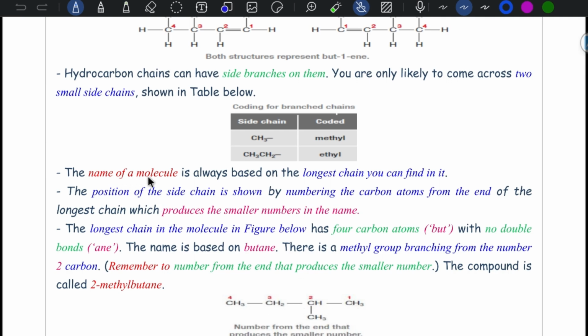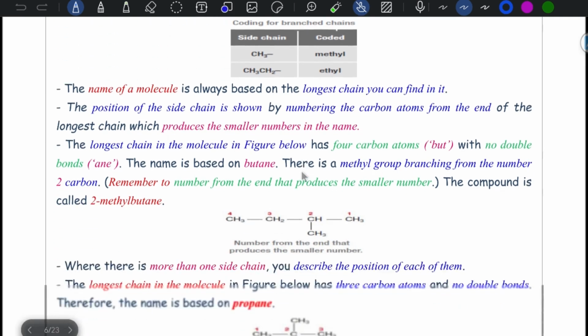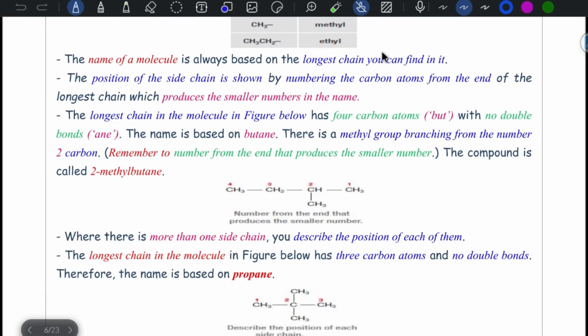To name the molecule, choose the longest possible continuous chain, then the position of the side chain is shown by numbering the carbon atoms from the end of the longest chain that produces the smaller number in the name. The longest chain in a molecular figure like this is 4 carbon atoms, so but, no double bond, so butene, and methyl in carbon number 2, so it's named 2-methyl butene.